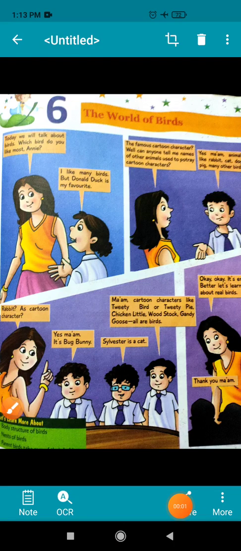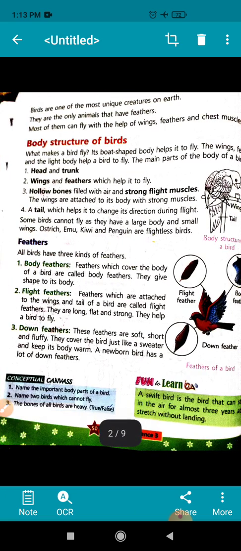Good morning, dear children. Today I am going to take a new lesson, the world of birds. Children, in this lesson we will know in detail about birds, like body structure of birds, beaks, feet and claws, and their nesting habits. Okay, so let us start.